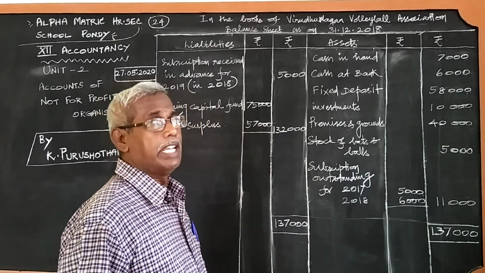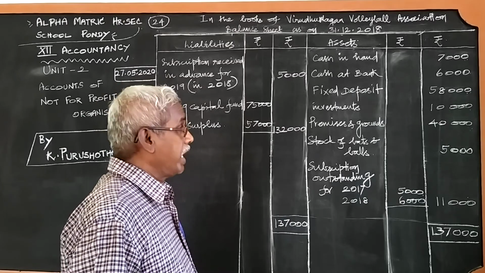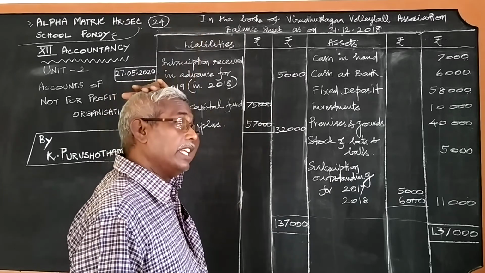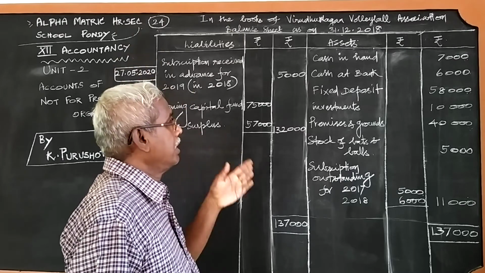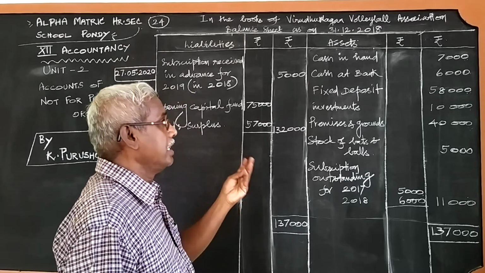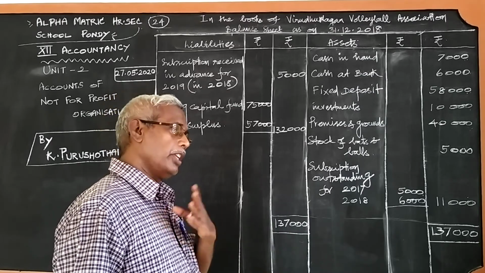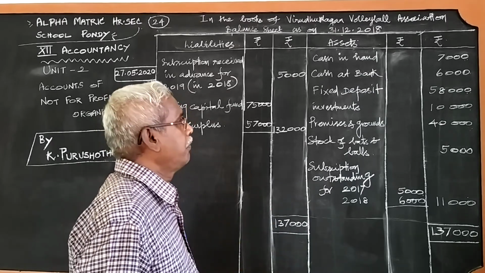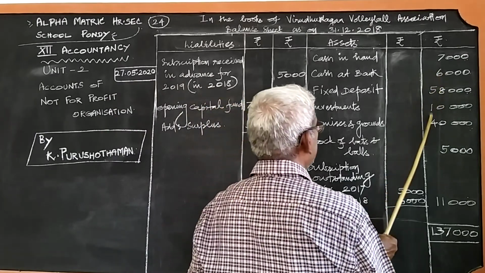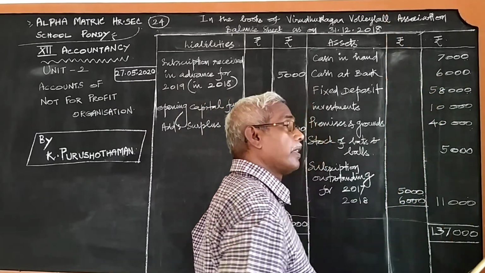In the beginning of the year balance sheet. Why am I repeating the same at the end of the year also? Because if there is any change in these three assets, it should have been mentioned in the problem. No such mentioning is there in the problem. Therefore, we are writing these three assets once again.